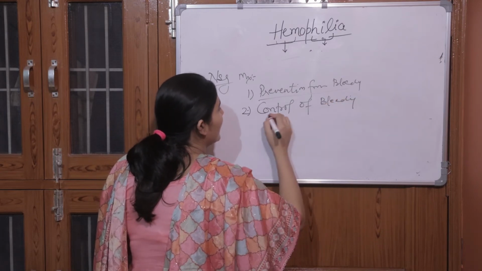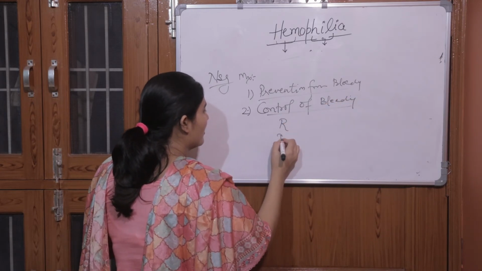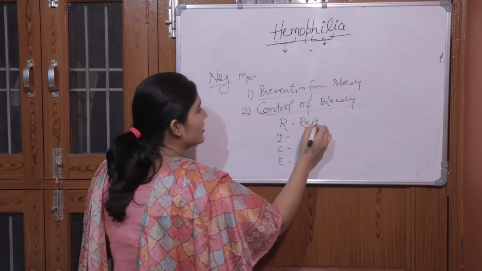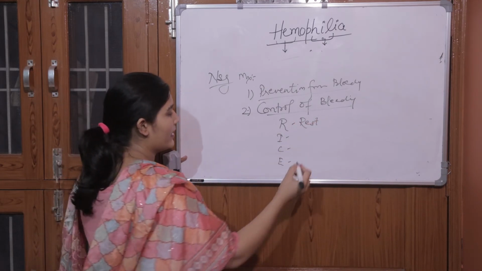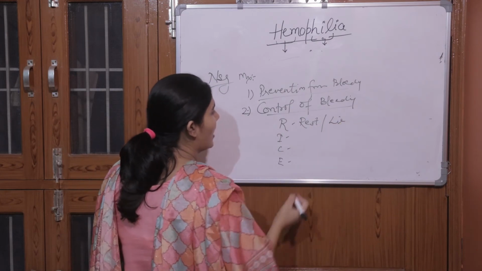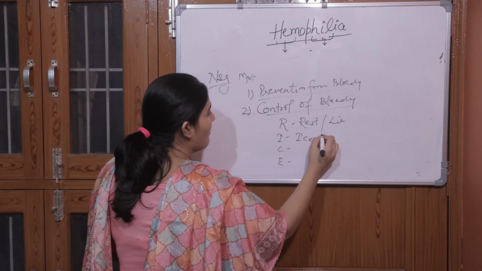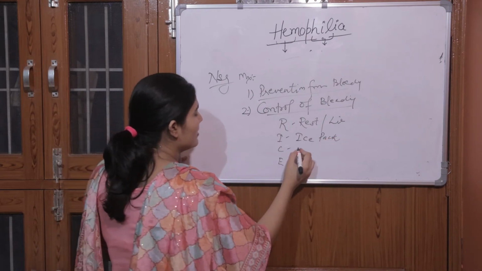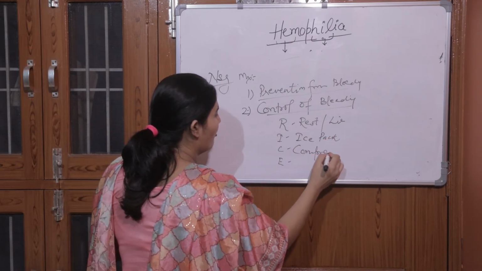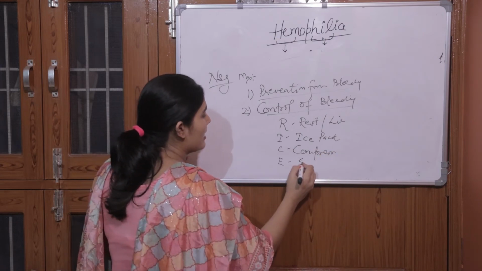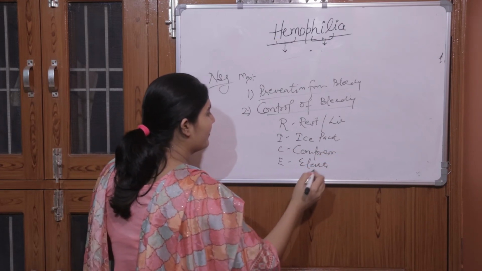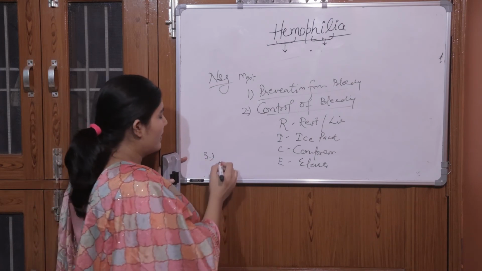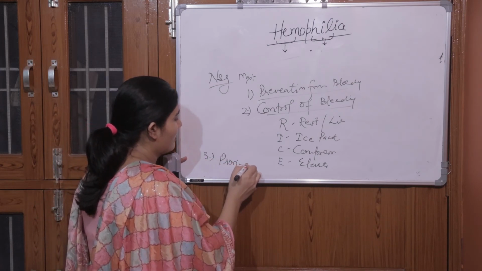For control of bleeding, there is one mnemonic, that is RICE. R is rest. If the person is having bleeding, provide rest or make the person lie down. I is apply an ice pack over the bleeding site. C is compress the area from where the bleeding is there, and E is elevate the area. Third is providing replacement therapy.